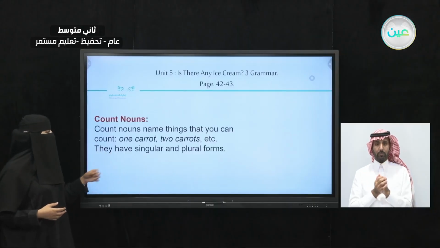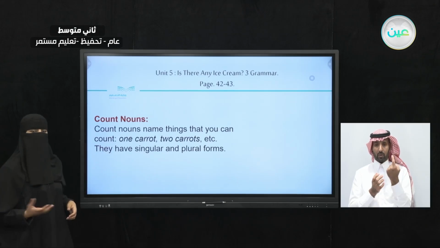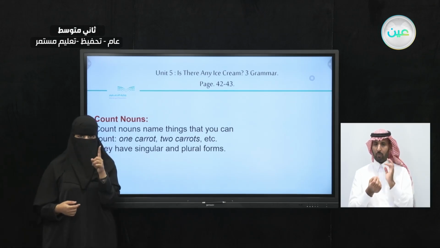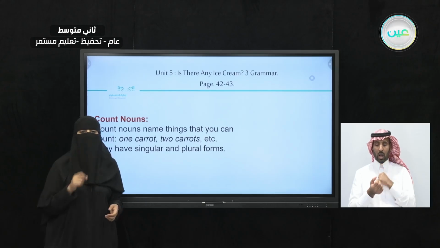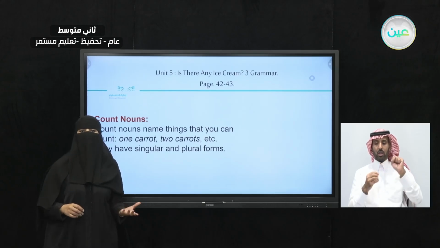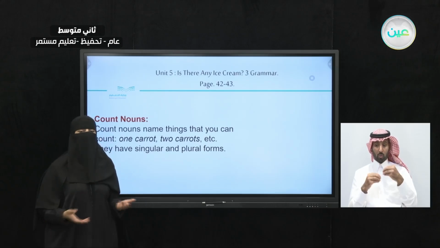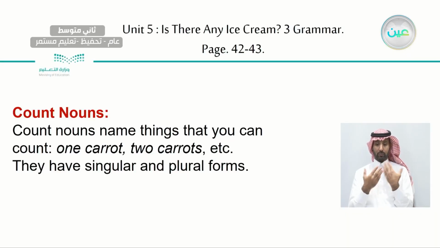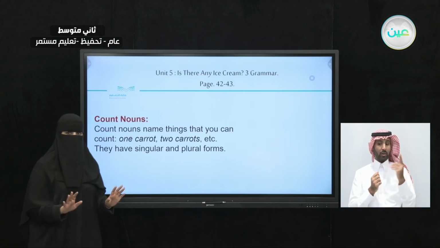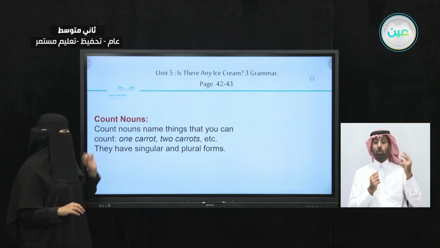Okay, so they have singular and they have plural. I have 1 carrot, or I have 3 carrots. See, we did add S at the end of the word carrots because it's more than 1. It's plural. How about, let's try for chair.